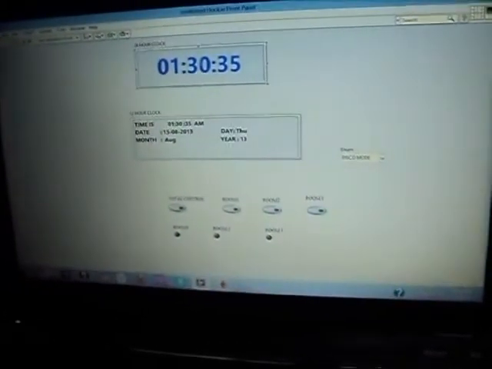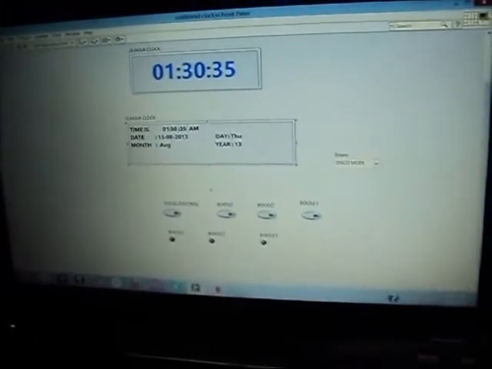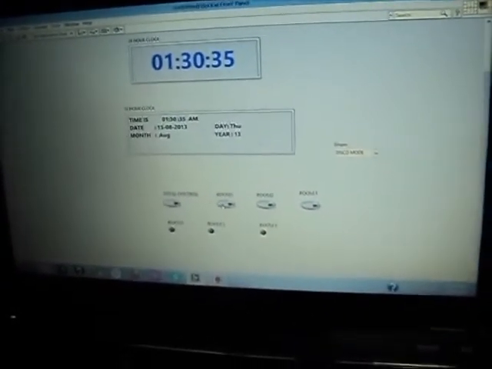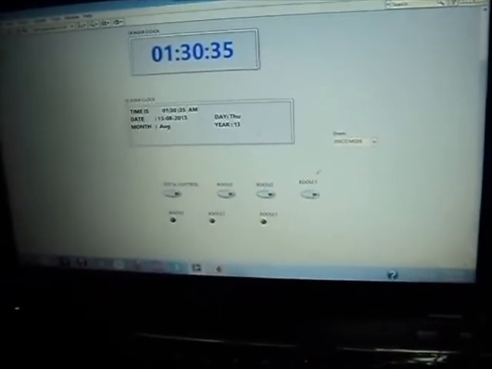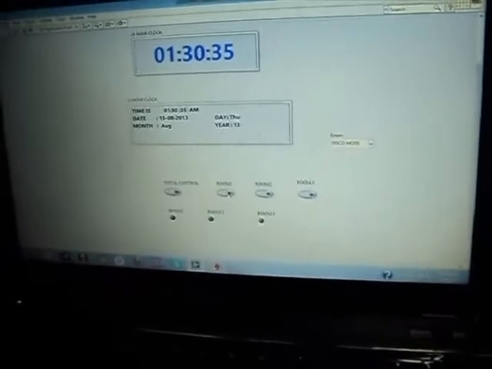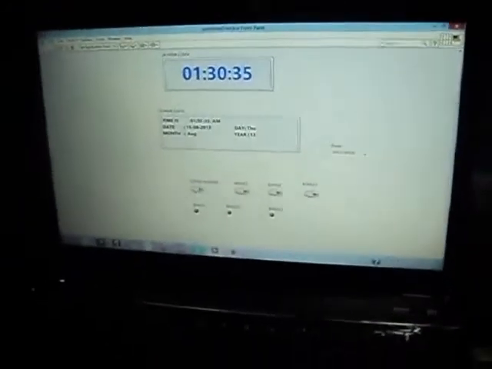Now I am going to show you the front panel. The front panel consists of a railway time and a 12 hours clock. This is total control, room 1 control, room 2 control and room 3 control. So we have designed a 3-room controller. Only when this total control is turned on, you can get a power supply to room 1, room 2, room 3.